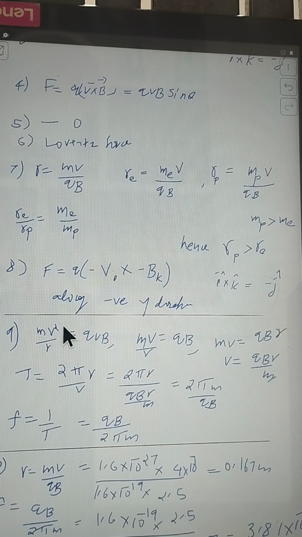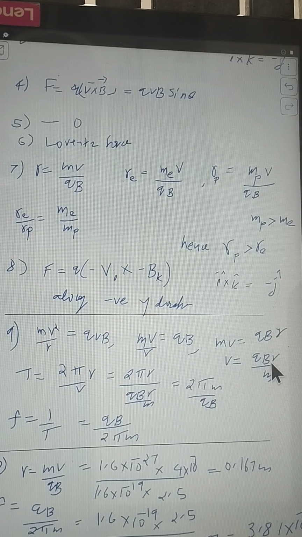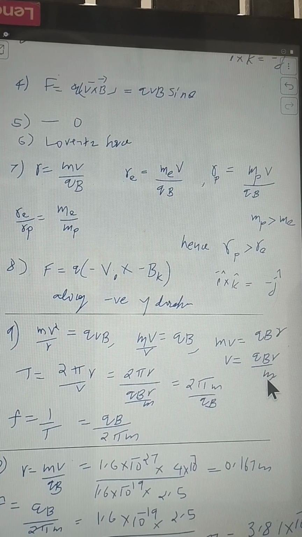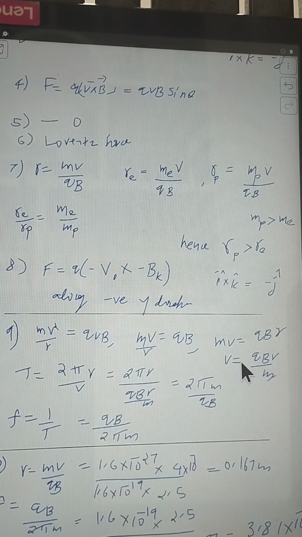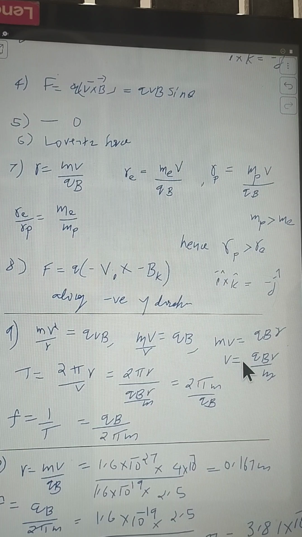Now the v is cancelled, and mv by r is equal to qB. So the expression for velocity can be obtained: v is equal to qBr by m. This is the velocity with which the particle moves around a circular path within that uniform magnetic field.